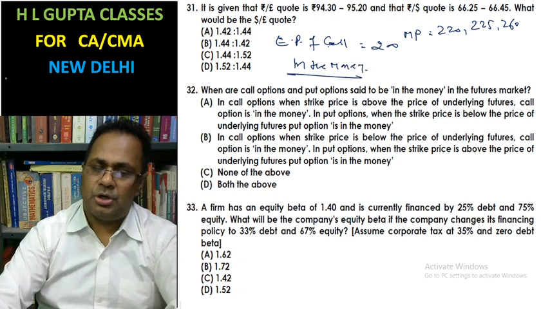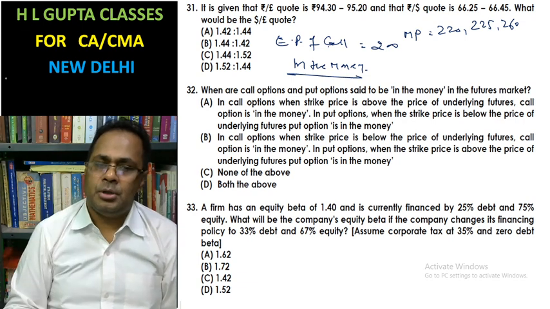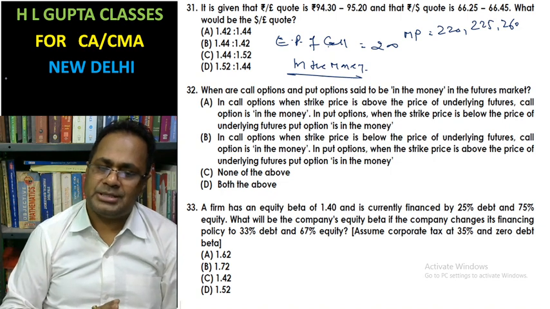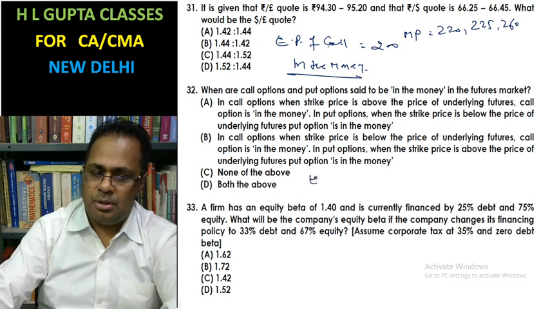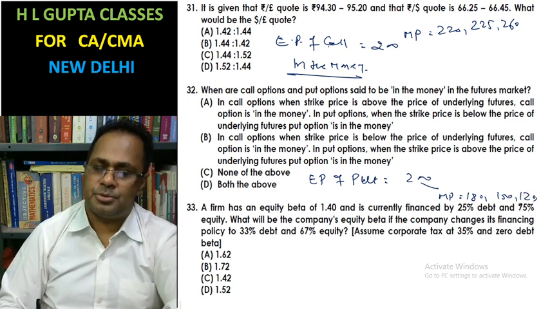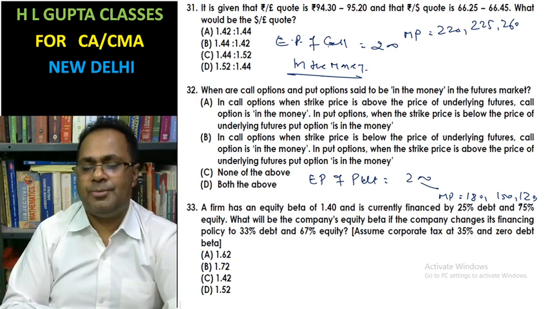Why? Because if you exercise the call option, you will have profit. So when there is a profit on exercising the call option, it is said to be in the money. In the case of put option, the exercise price of the put is 200, and the market price is down at 180, 150, 120. In this case it is said to be in the money put option. Why? During exercising the put option, you will have profits.